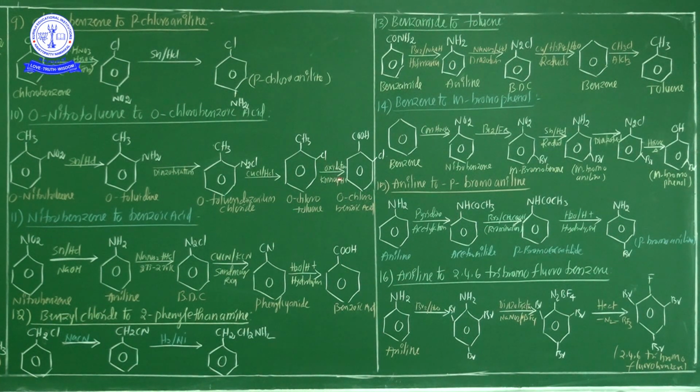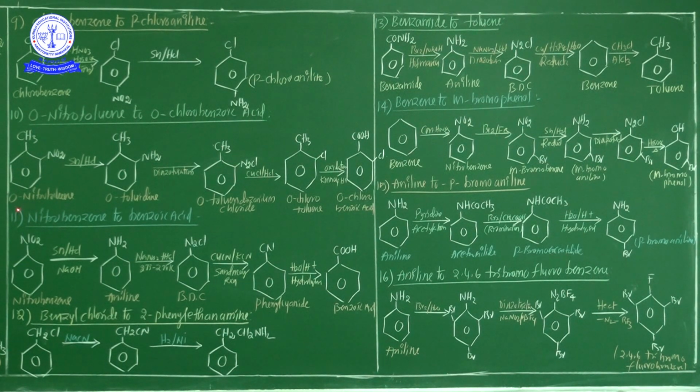In the presence of KMnO4 and H plus acidic medium, the final product is orthochlorobenzoic acid. This is also another important conversion, my dear student. How is orthonitrotoluene converted into orthochlorobenzoic acid? In between the conversion, 3 steps are involved.